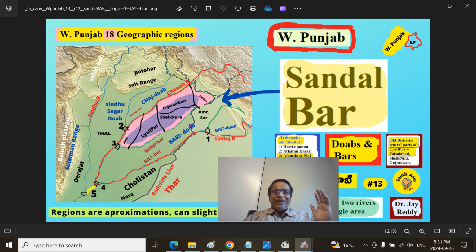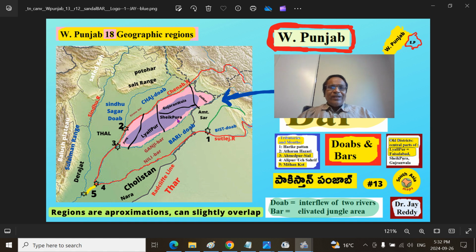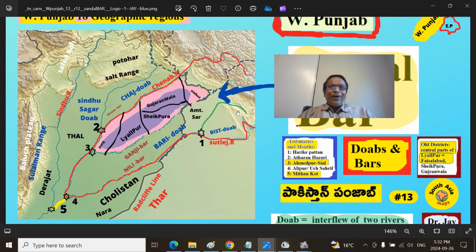There is also an old river here, the Bias. That means between the Bias and Satluj, and the Bias and Ravi, these are the bars. So you can consult what the districts are here, and we'll look at it. This should be very clear here. This pinkish, darkish area is the Sandal Bar. So I have represented certain districts.